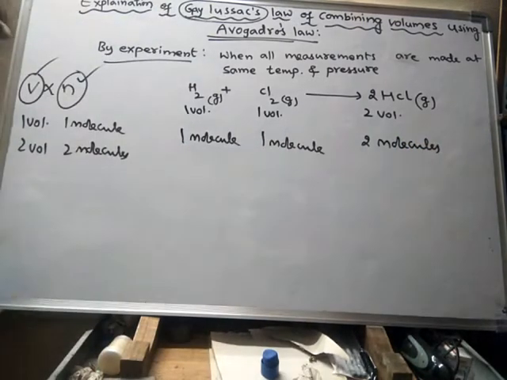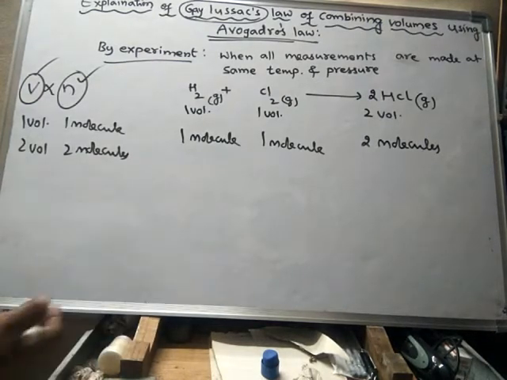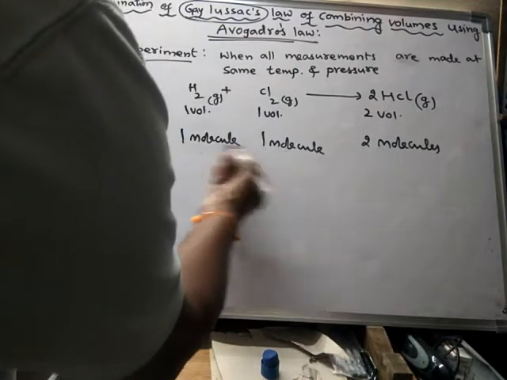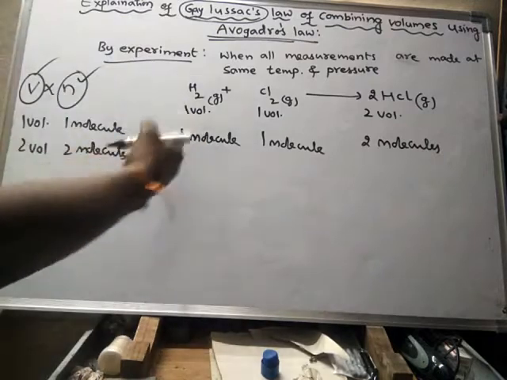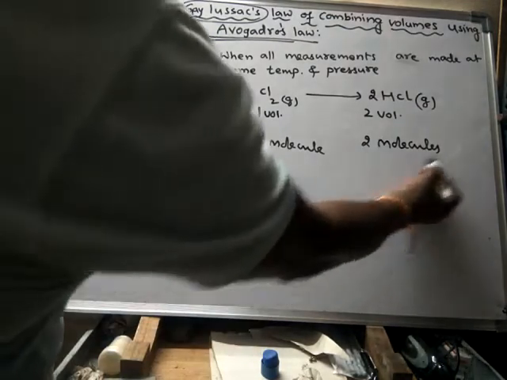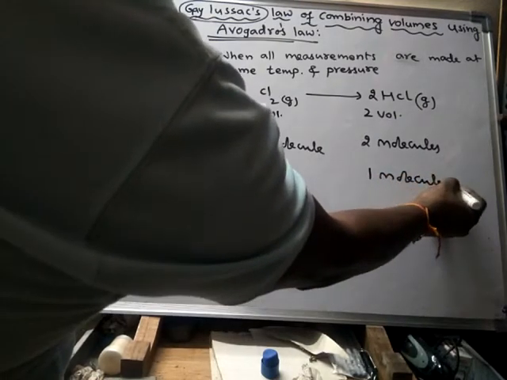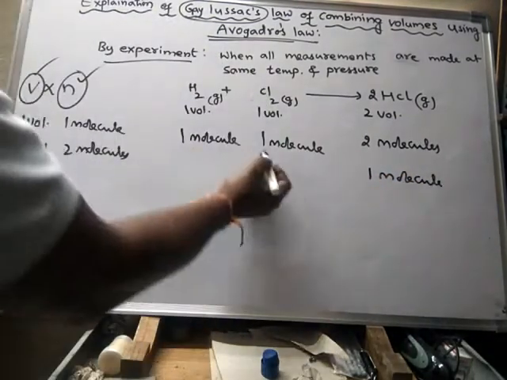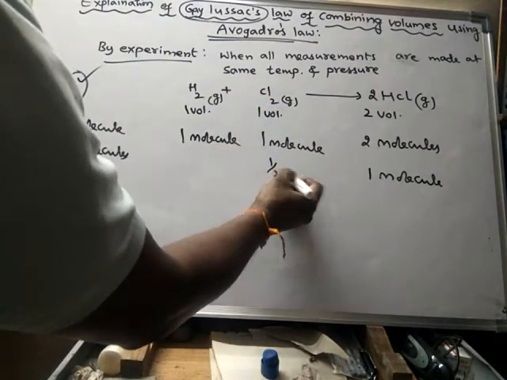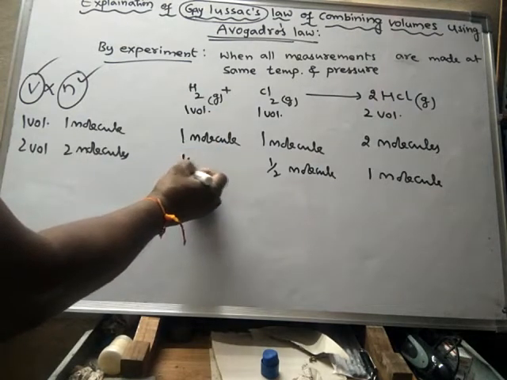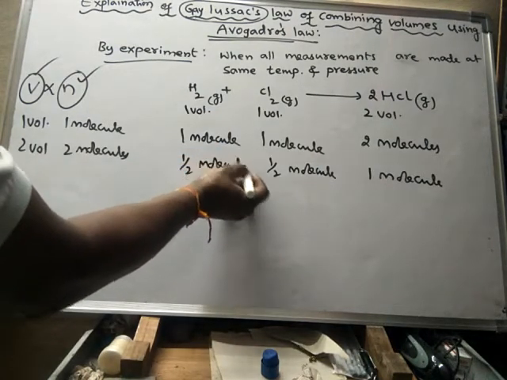So one molecule of chlorine and one molecule of hydrogen will combine for the formation of two molecules of HCl. Suppose it is for the formation of one molecule of HCl, then how much chlorine should combine? Half molecule of chlorine, and half molecule of hydrogen should combine.